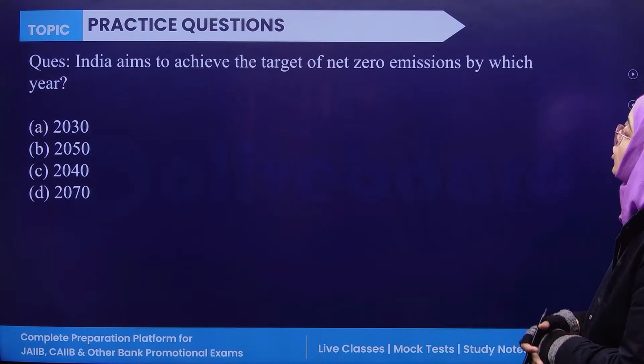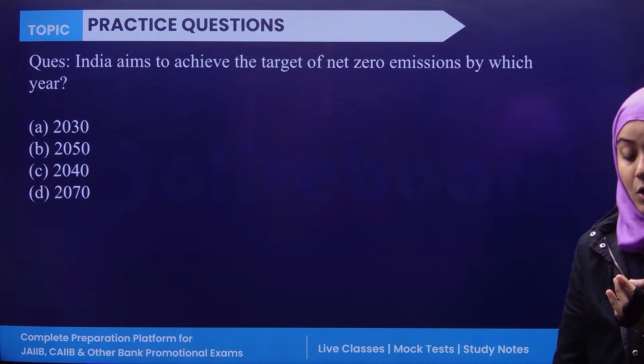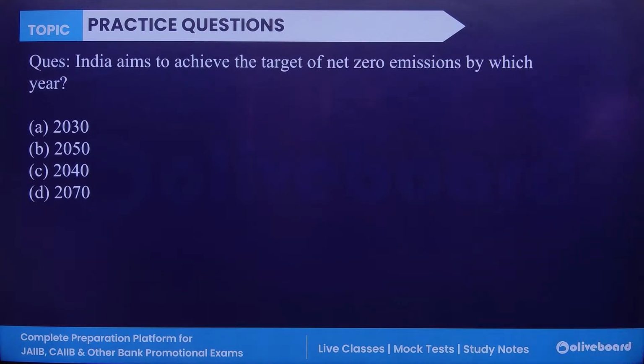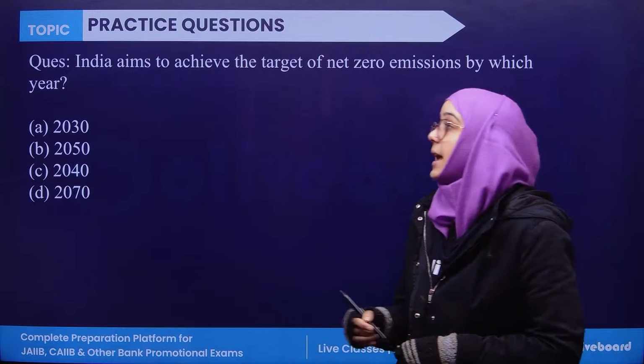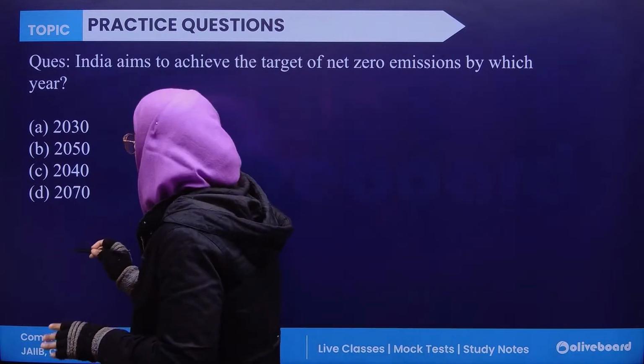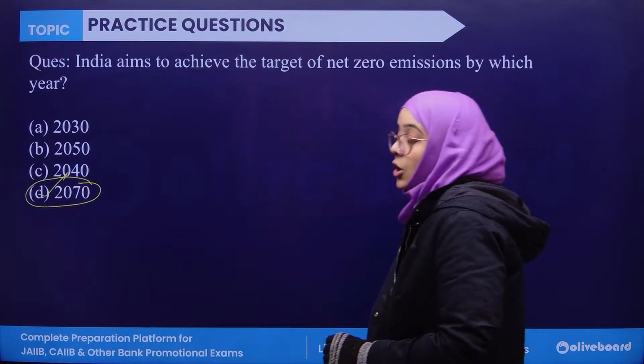India aims to achieve the target of net zero emission by which year? Net zero emission by which year, everyone? So India aims to achieve the target of net zero emission by the year 2070. Clear? So this is it.